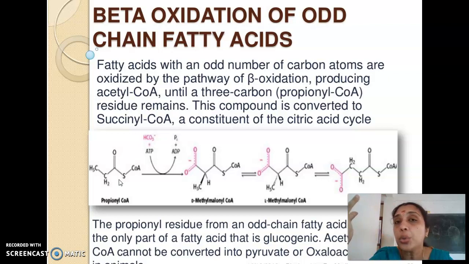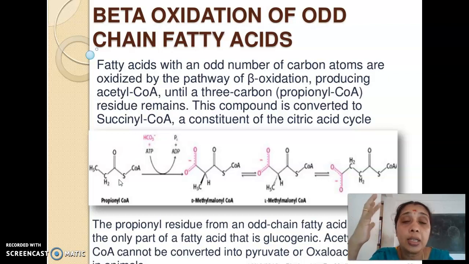Propionyl-CoA as such cannot enter into the TCA cycle, but it undergoes some chemical changes to its structure so that it gives rise to a TCA cycle intermediate. Again it is effectively utilized by the body. Otherwise, what happens if propionyl-CoA is not used? As I said, the body will never permit accumulation of a waste product. If there is accumulation of any waste product, it will be immediately released through urine. Urinary excretion will be taking place. Clear?